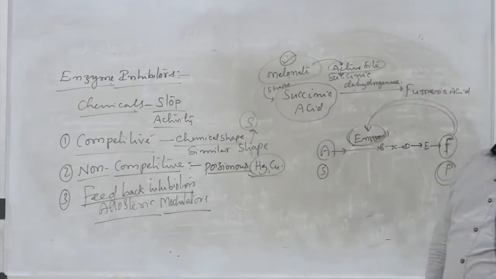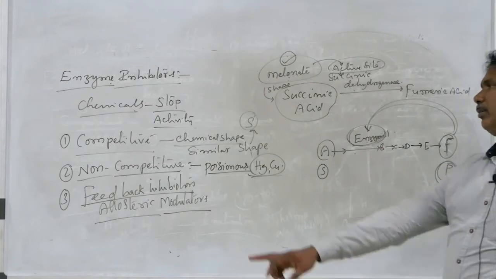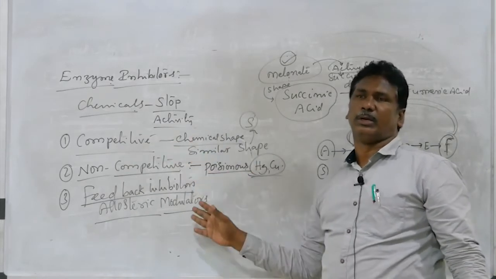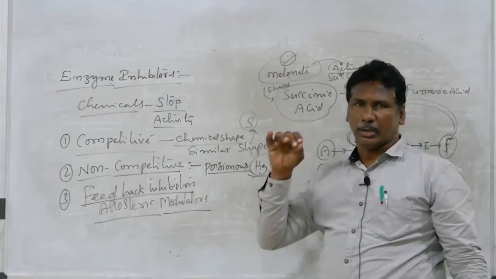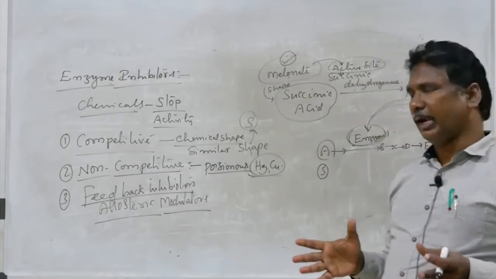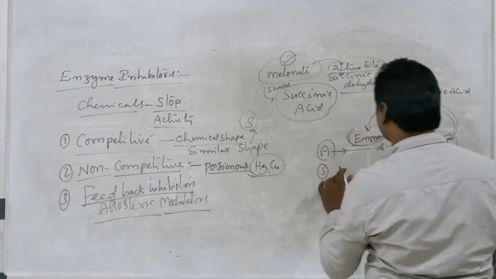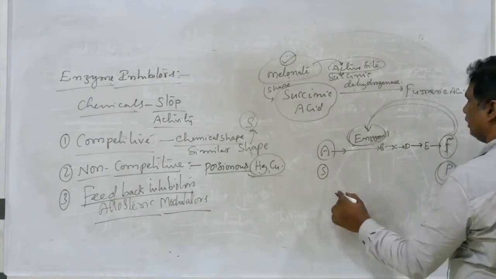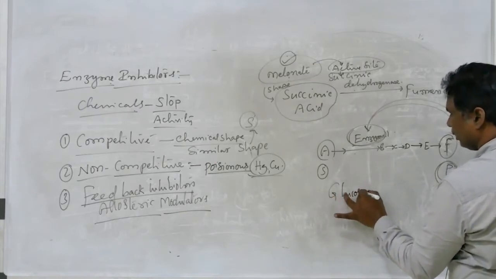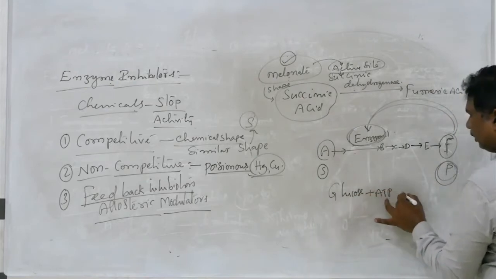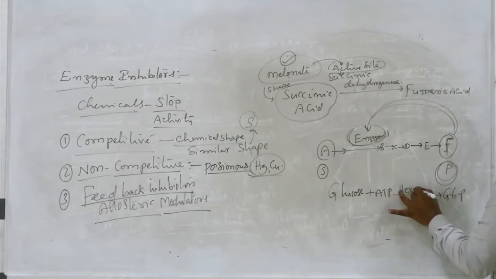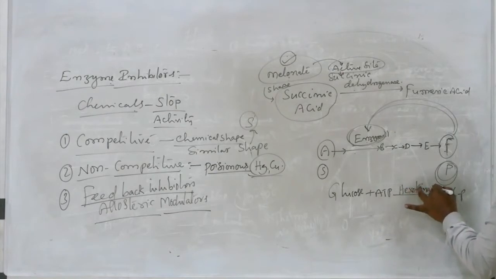These also do not occupy the active site of an enzyme. Only competitive inhibitors occupy the active site of an enzyme. Non-competitive and feedback inhibitors occupy a site other than the active site. In respiration, one example is the first step, glycolysis, where glucose combines with ATP to form glucose 6-phosphate in the presence of the enzyme hexokinase.